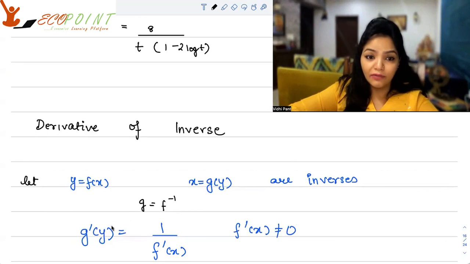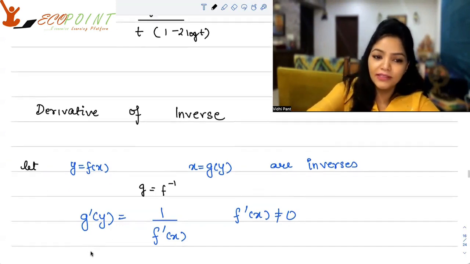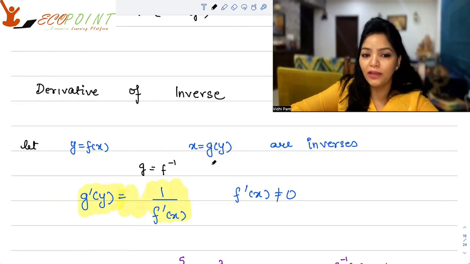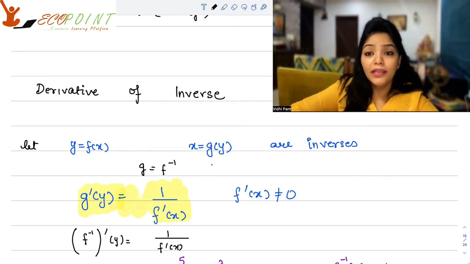Now the derivative of g, that is the inverse, at the point y would actually be the inverse of the number which is the derivative of f at x. That is, g dash y is equal to 1 upon f dash x. Since this is the kind of relation that you have, which is the invertible relation, okay? So in other words, we can say that the f inverse derivative at y is nothing but 1 upon f dash x.